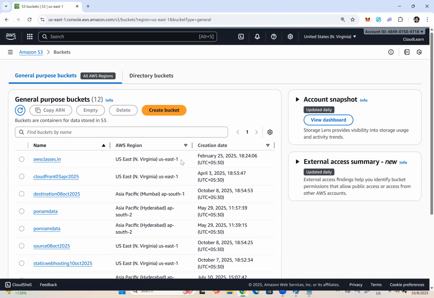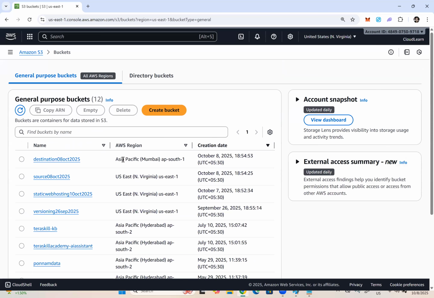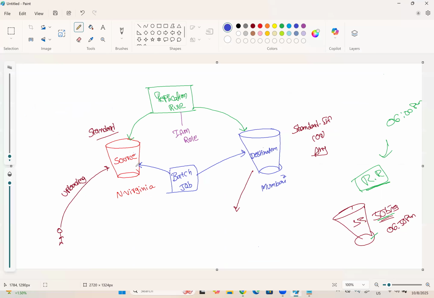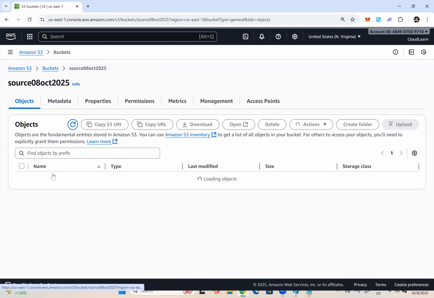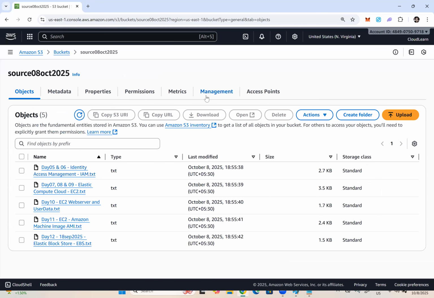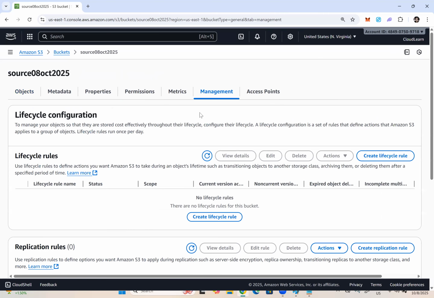Now I have the requirement to replicate all objects automatically into destination bucket, right? Okay. So from which bucket to which bucket you would like to replicate? Source to destination, right? So now you need to go to the source bucket. Here you have an option called management tab. See here, click on the management tab.